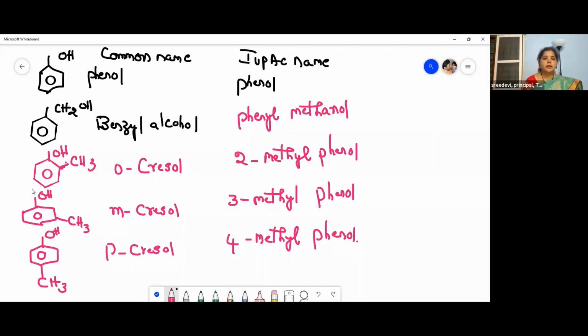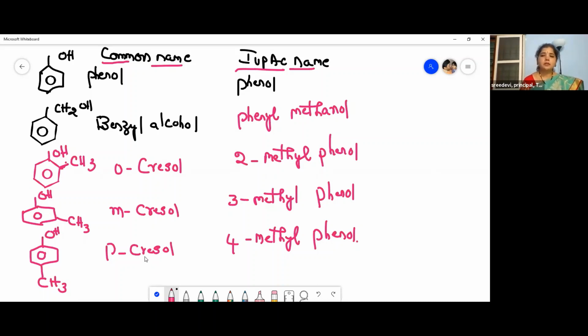So now we have learned about the common names and IUPAC names of a few compounds, that is phenols. So this is the structure, phenol. This is benzyl alcohol, phenyl methanol. This is ortho-cresol, 2-methyl phenol. This is meta-cresol, 3-methyl phenol, para-cresol, 4-methyl phenol.